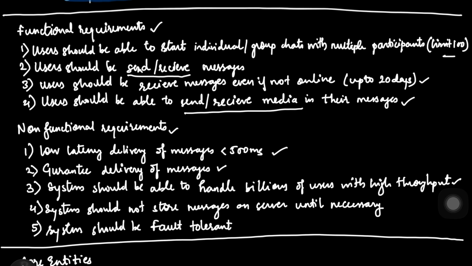Now, the fourth non-functional requirement, which is also our core design principle, is that we don't store messages on the server unless it is very necessary. Once a message is delivered and acknowledged, it should be wiped. It is also better for the privacy of the users, and it keeps our storage costs very low, and our cost in control, I would say. The fifth requirement, which we have already touched on in the second one, is being fault tolerant. So we'll take some extra steps to keep our system fault tolerant, and we'll discuss more on this in our deep dives.